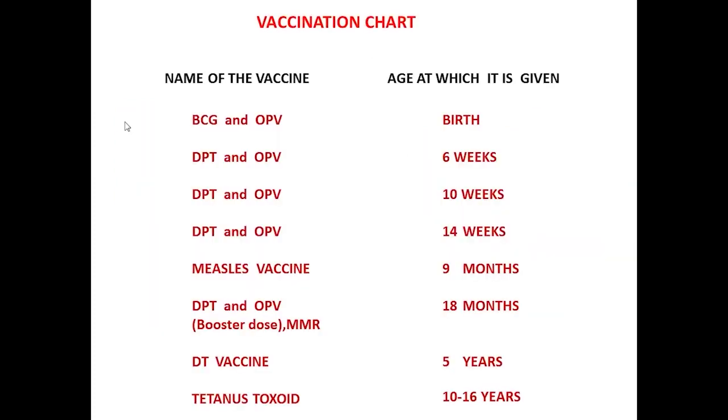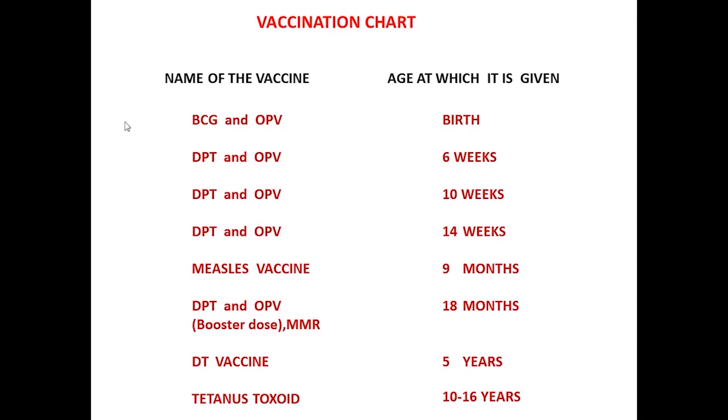Let's learn about the vaccination chart. In this chart, the name of the vaccine and the age at which it is given are shown. We should start these vaccines from childhood. First, BCG and OPV we have to take at birth. Then, DTP and OPV we have to take in the 6th week. Then the second dose of the same vaccine we have to take in the 10th week, and the third dose of the same vaccine we have to take in the 14th week.